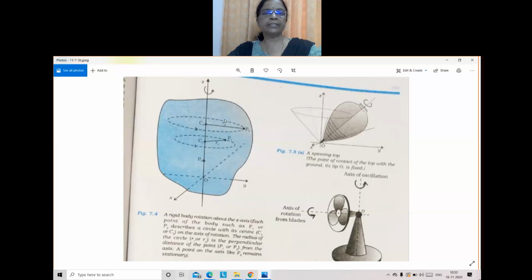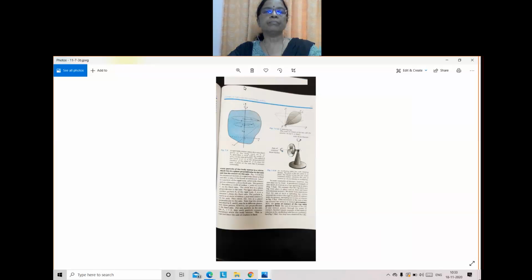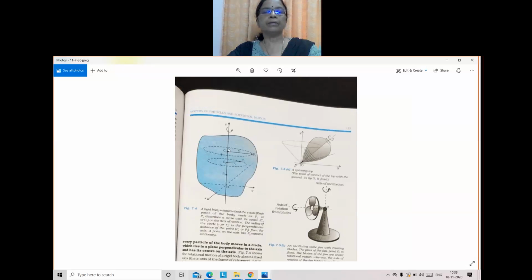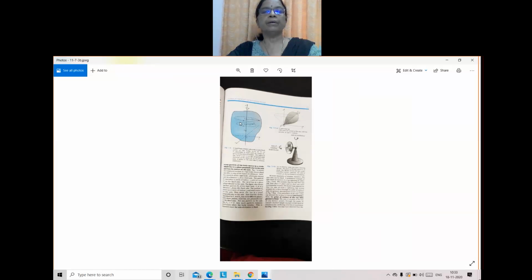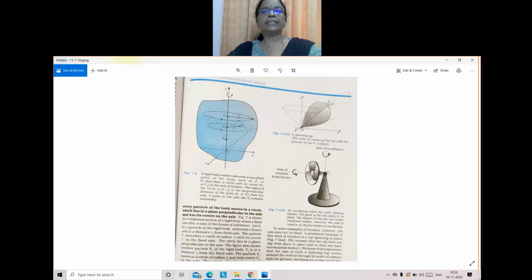When you take particles on this circle, these particles are at distance r1, and these are at distance r2, like that. The radius is different. So r1 omega will be greater, so linear velocity is greater for the particles at distance r1.